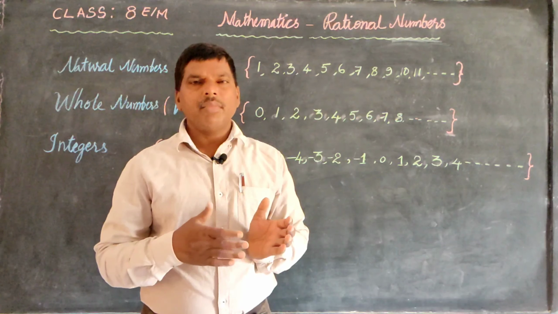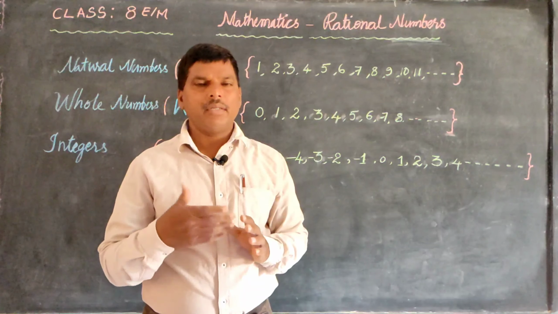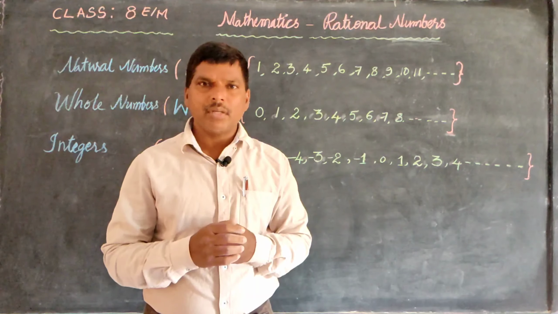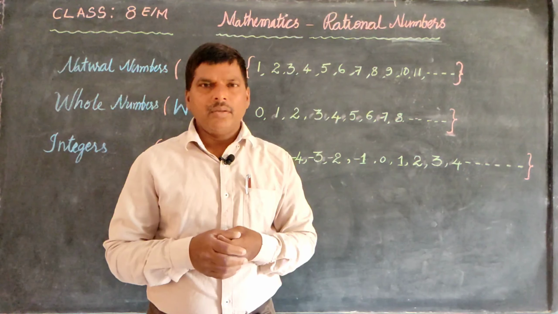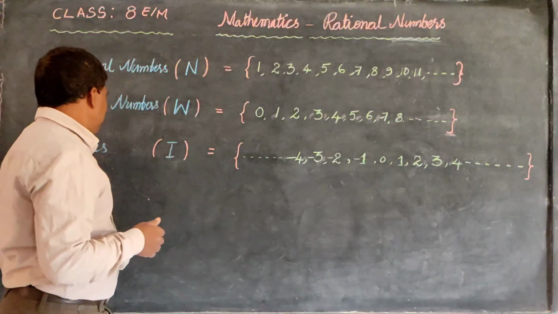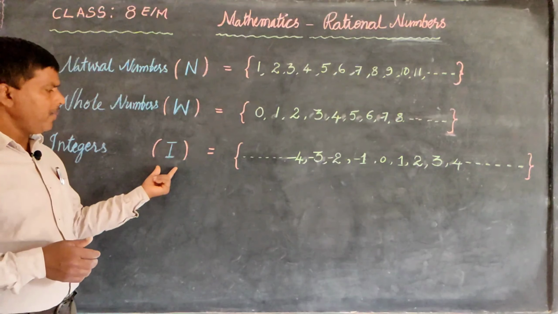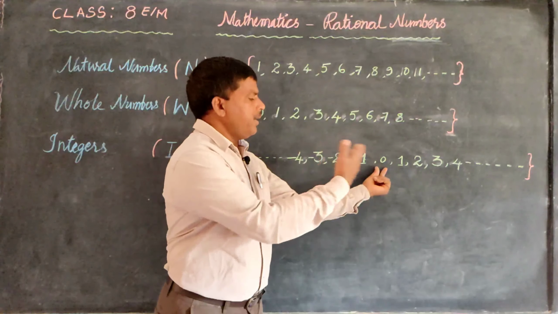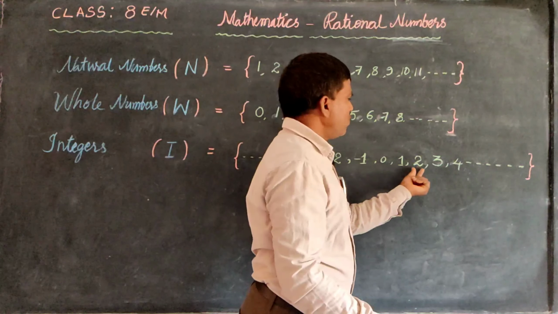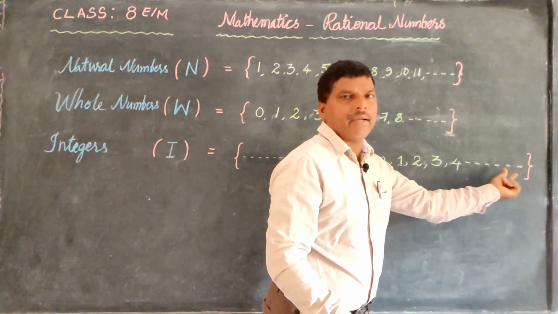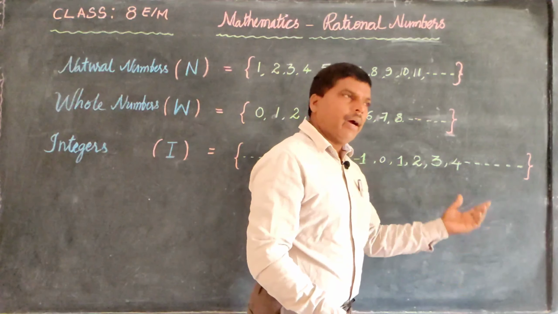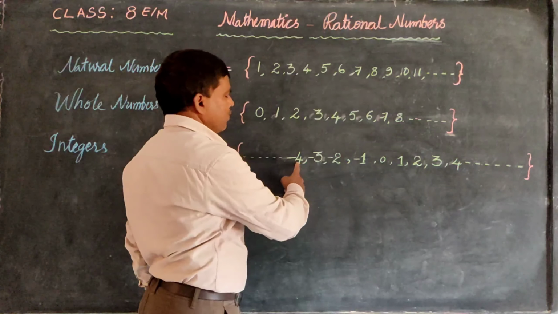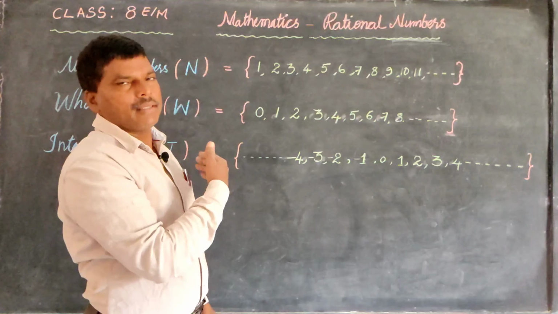You know that some numbers are positive and some numbers are negative. What are these positive and negative numbers all together? These numbers are integers. Integers are denoted by I. Here, from 0 to the right side, 1, 2, 3, 4, 5, 6, 7, 8, 9, 10, 11, 12, like that, and to the left side, minus 1, minus 2, minus 3, minus 4, minus 5, minus 6, minus 7, minus 8, like that.